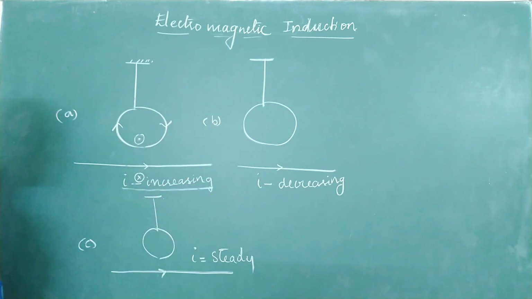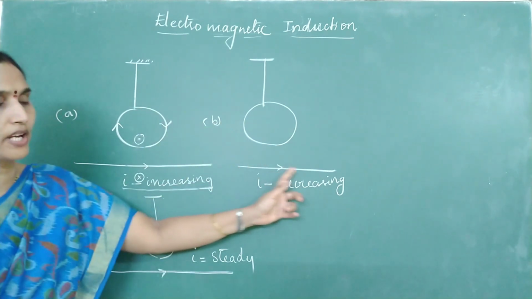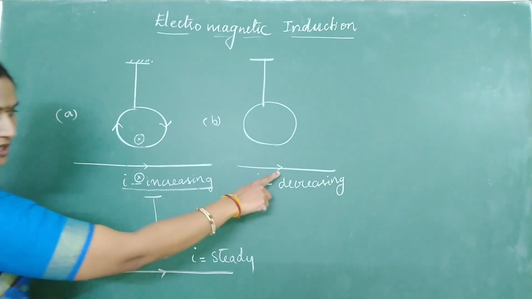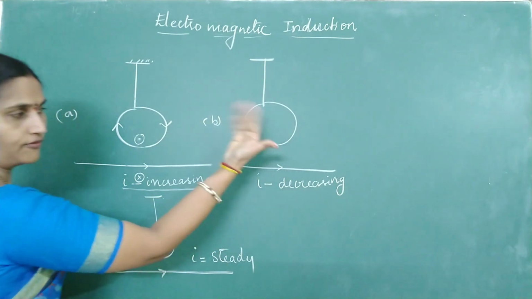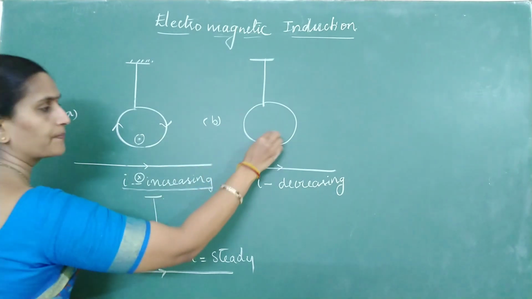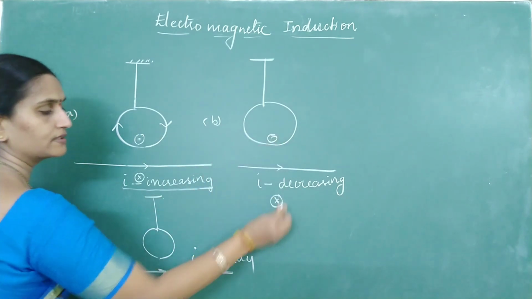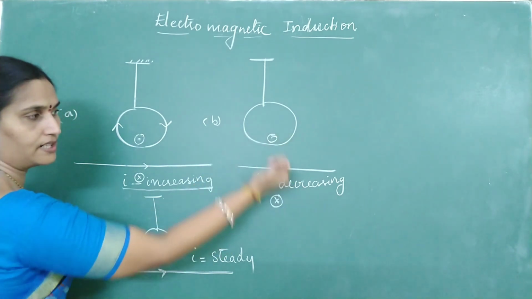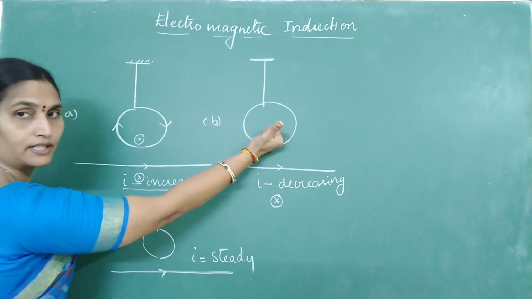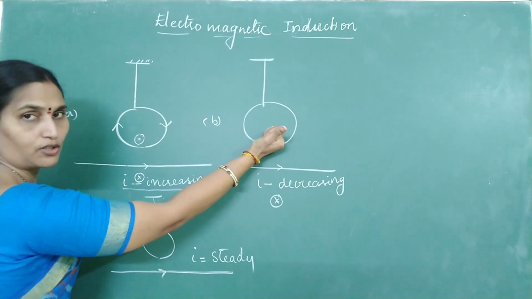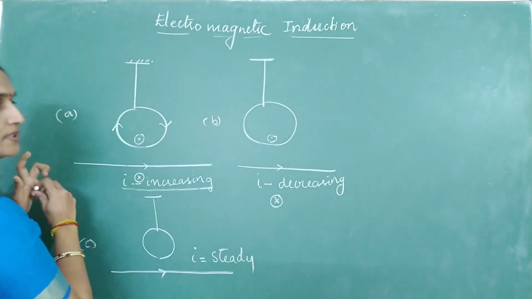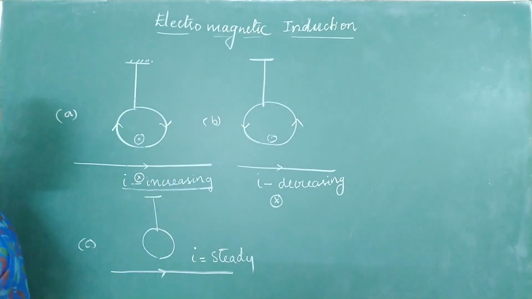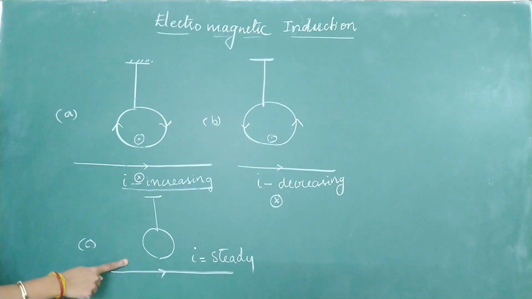Come to the next case. Here also we have a long straight current carrying conductor, but current is decreasing. Put your thumb according to the arrow. Field lines are coming out from here, entering in below. Put your thumb in the direction of magnetic flux. Current is decreasing, so flux also will decrease. Do not invert your thumb. Curl the fingers. What is the direction? It is anti-clockwise.